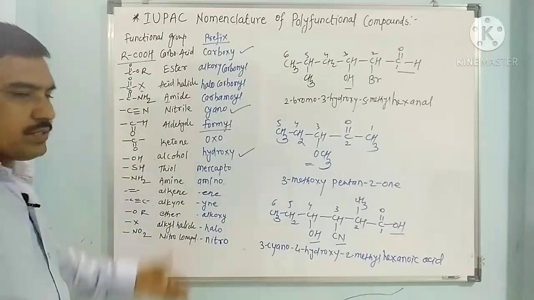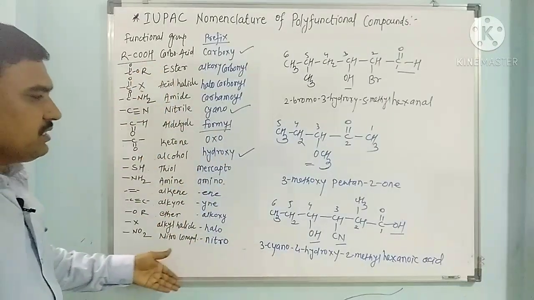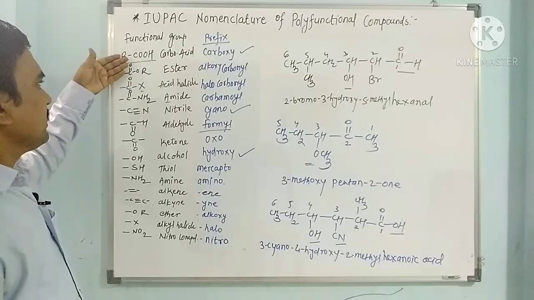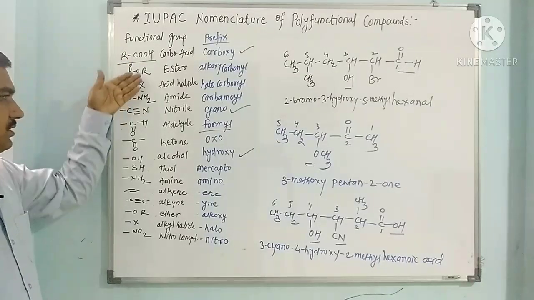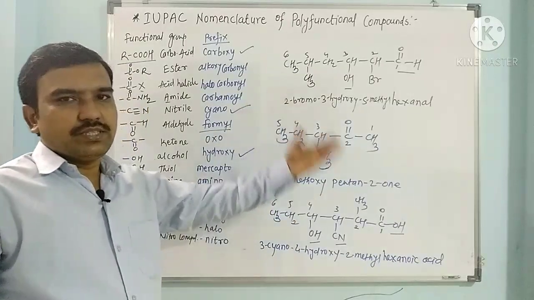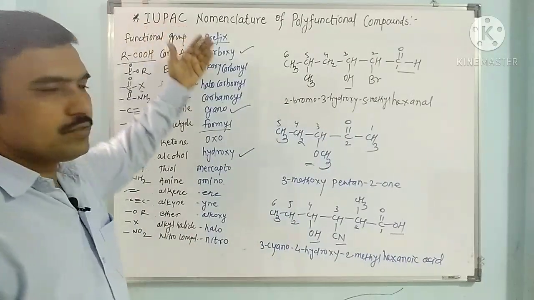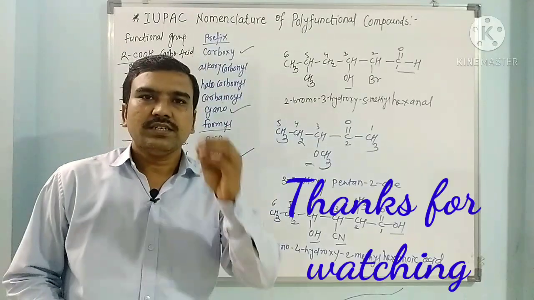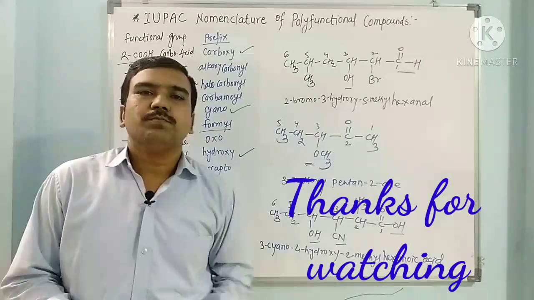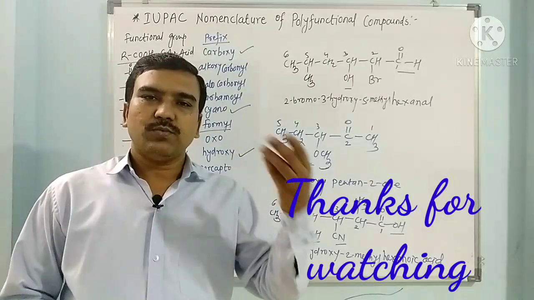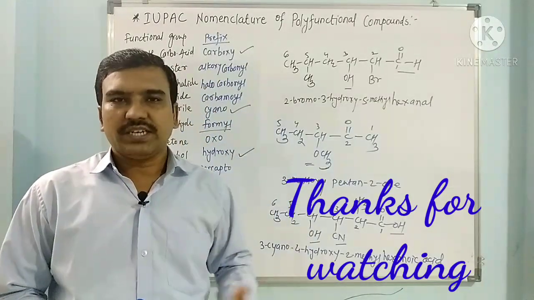So these are the various functional groups arranged as per the order given by IUPAC: carboxylic acid, ester, acid halide, amide, and these are the various prefixes we have to attach when they are present along with the other substituents. The upper functional group is considered as the main functional group and the latter functional groups are considered as substituents present in the compound. So in this way here we have seen difunctional or polyfunctional compounds nomenclature.